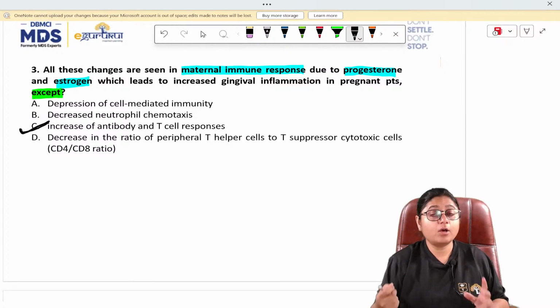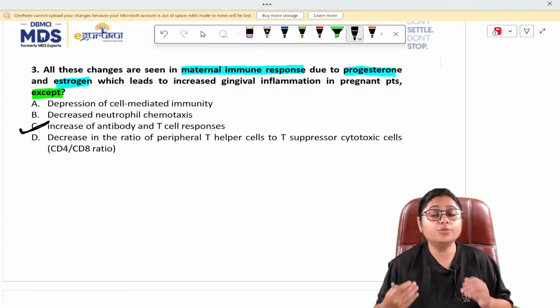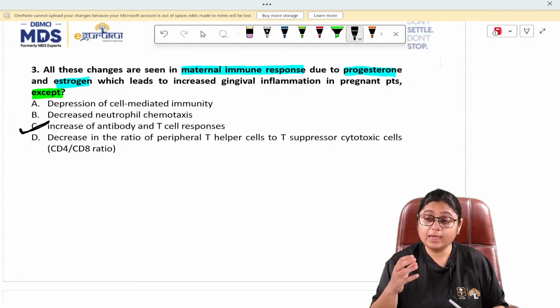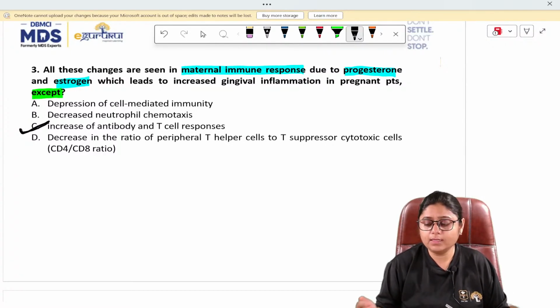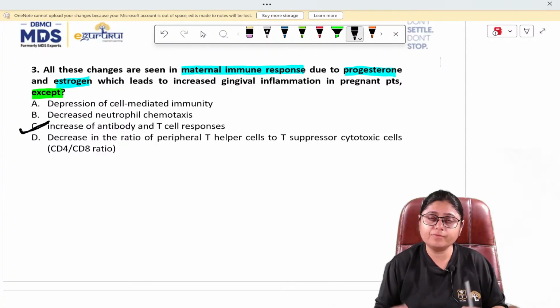Decreased neutrophil chemotaxis. Now, all of us know that neutrophils are responsible in the initial cases, right? In the initial time, the first 2 to 4 hours, which cells are responsible for phagocytosing the bacteria in acute cases?